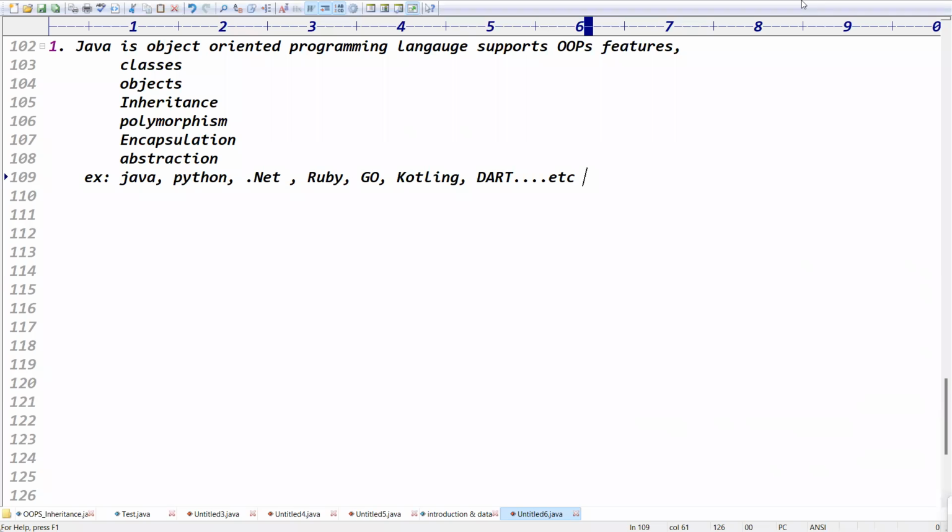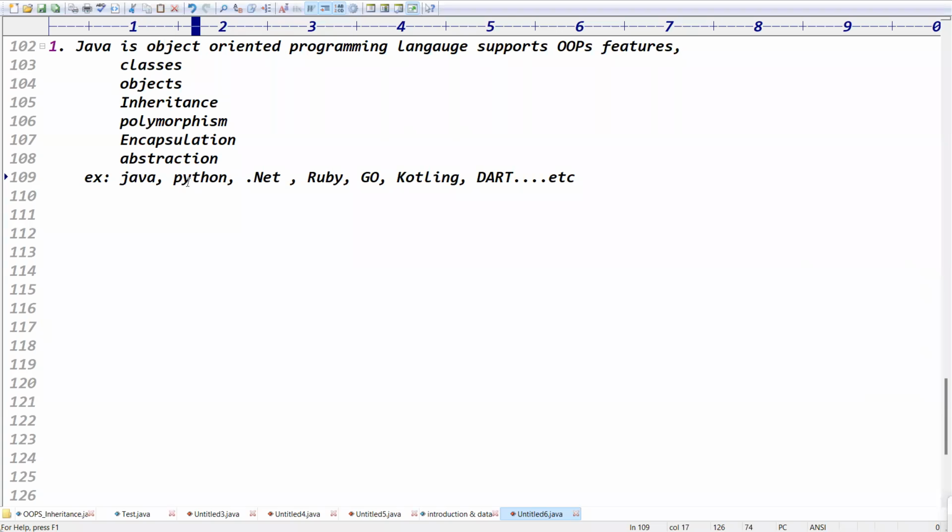So the point is that in all object-oriented programming languages, the meaning is the same. What is the difference, guys? The difference is syntax. See, if you know Java very well or Python very well, and you want to understand the other one, it will take just 2-3 days.